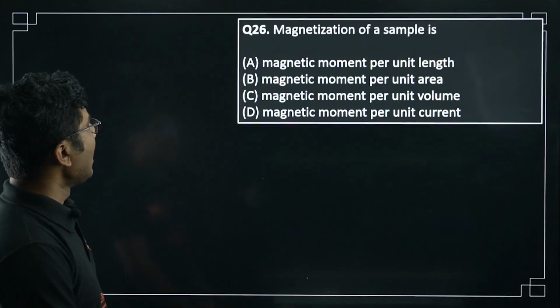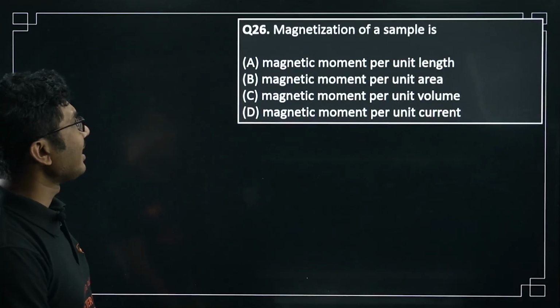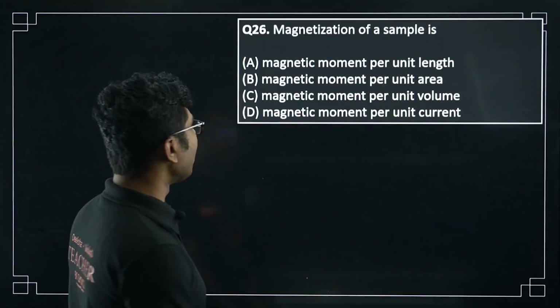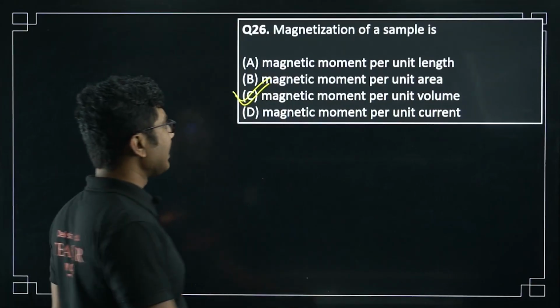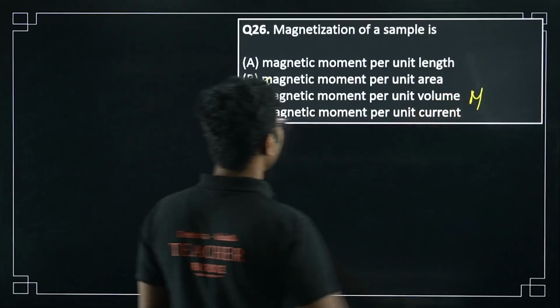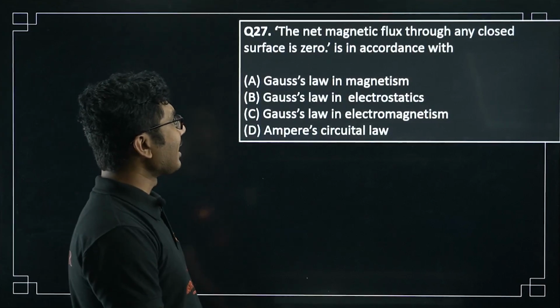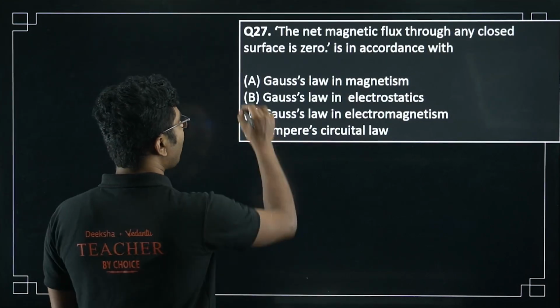Okay, magnetization of a sample is magnetic moment per unit length, magnetic moment per unit area, magnetic moment per unit volume. This is the definition of magnetization. Magnetic moment per unit volume is the magnetization, capital M. Okay, magnetic moment per unit current, no. The net magnetic flux through any closed surface is 0. It is in accordance with Gauss's law in magnetism.